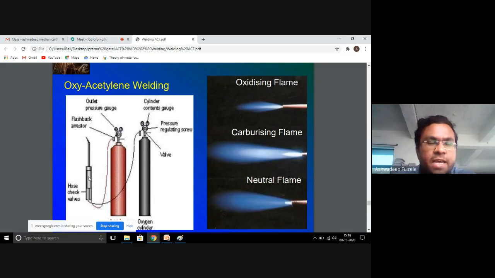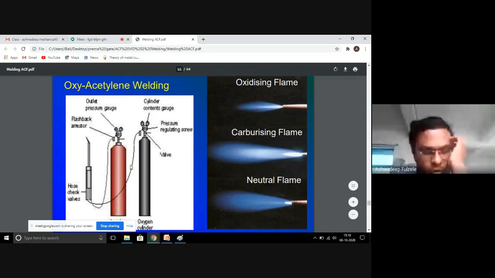The welding torch has a mixing chamber wherein both the gases get mixed, and with a spark we can ignite the gas and perform the welding process. In this process also, we can use a consumable electrode externally if the thickness is very high, and we can control the type of flame through the pressure regulating valves provided on the torch.